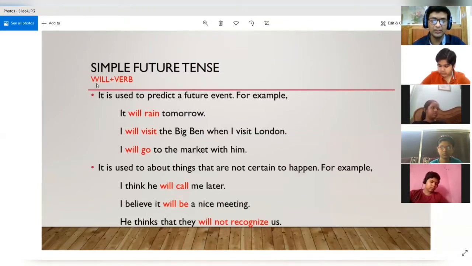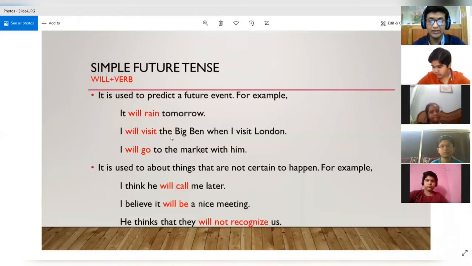So now we are starting with the future simple tense. It takes a simple form: it uses will plus the verb. All right. So let's see its uses. Okay. So the first use of the simple future tense is that it is used to predict a future event. So when you are predicting something that will happen in the future, then we can use the simple future tense. For example, it will rain tomorrow. So we are just predicting that it might rain tomorrow. So we can use will rain over here, the simple future tense form.